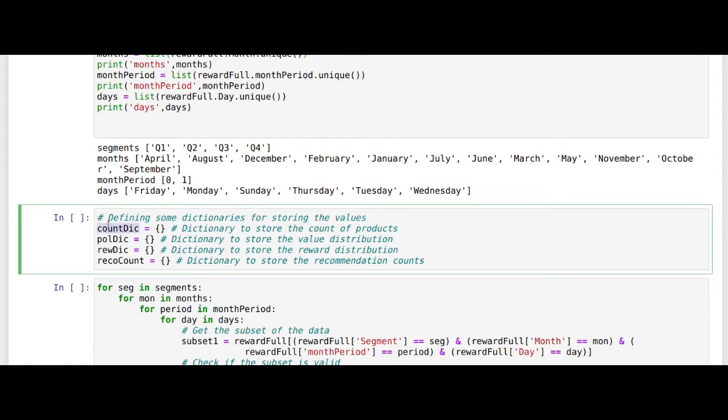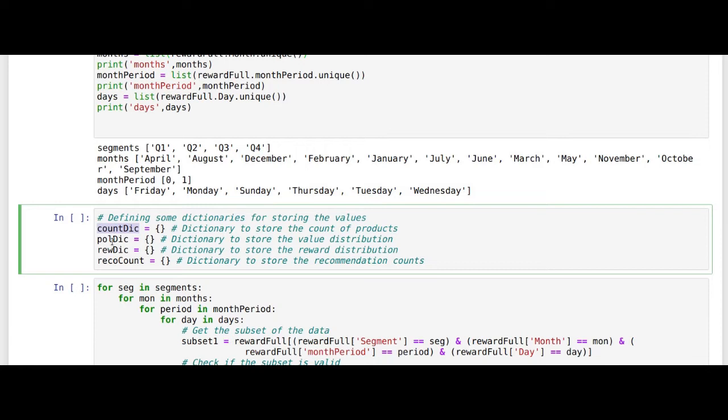If you remember in our simple averaging method, it was based on the number of pulls of a particular lever, because you had to track the number of times a lever was pulled. Similarly, in this context, each of your levers is a product which you recommend, and therefore we have to take count of the number of times products have been recommended. So that's what you have in your count dictionaries.